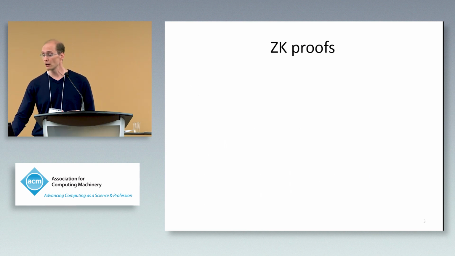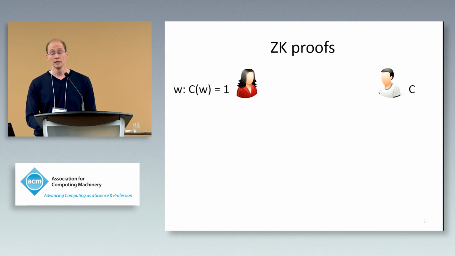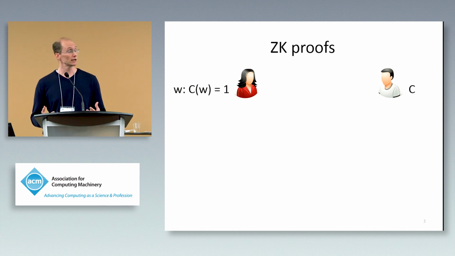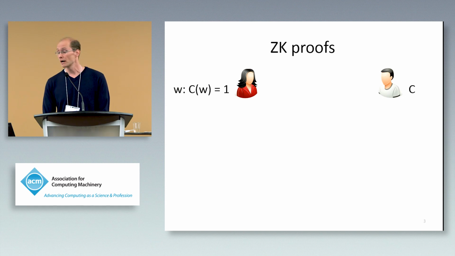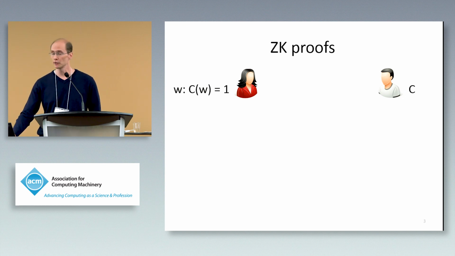I'm sure many of the people in the audience know this already, but I'll just review quickly the notion of zero-knowledge proofs. A zero-knowledge proof consists of a prover here on the left and a verifier here on the right. They share a circuit. We'll be thinking of Boolean circuits here, denoted by C. And the prover additionally has an input, a witness W, on which the circuit evaluates to 1. And the prover wants to convince the verifier that the circuit is satisfiable, namely that there exists an input for which the circuit evaluates to 1.